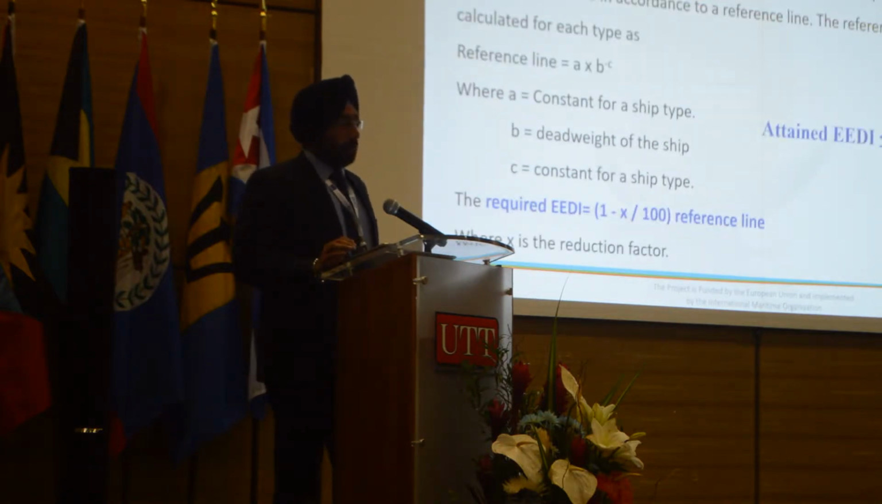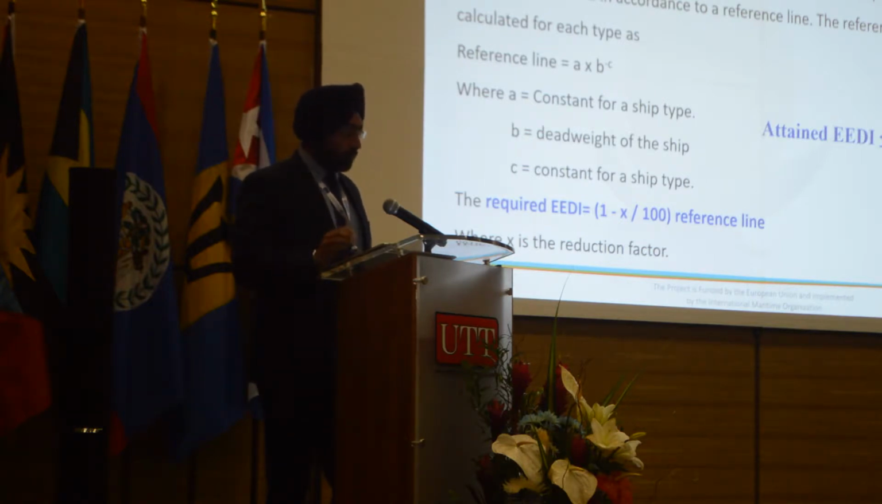So under IMO resolutions MEPC 203 and 245, the EEDI attained by a ship must be equal to or less than the required EEDI, which is established in accordance with a reference line. We'll quickly have a view on the reference line. The reference line is calculated for each ship type, and the reference line is usually A times B to the power of minus C, where A is a constant for a ship type. So each ship type is given in these resolutions. They have tables which give you the constant for a ship type, and based on the deadweight of the ship and the constant for the ship type, a required EEDI is calculated, where X is the reduction factor.